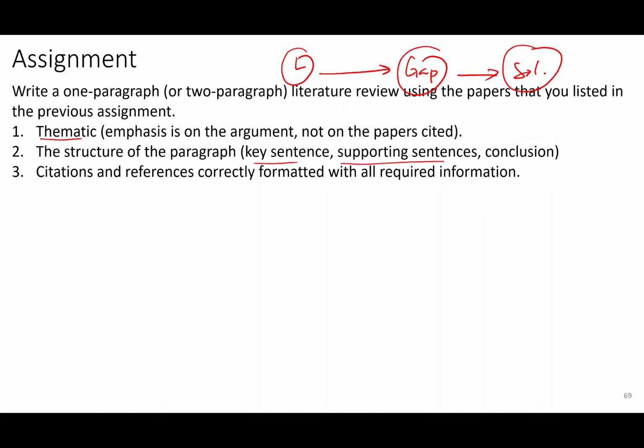The key sentence, the supporting sentence, and the conclusion must be there. And then citations and references correctly formatted with all required information. So you had used an automatic way of doing this, either using Microsoft Word or BibTeX in LaTeX. I will look for this proper formatting according to the style. So write down what your area is and the citation style that you use, APA or IEEE or MLA, Harvard or whatever that you use. And I will look for this. Although I'm not very familiar with the other citation styles, I will know how to see if you have made any mistakes or you have omitted necessary details.